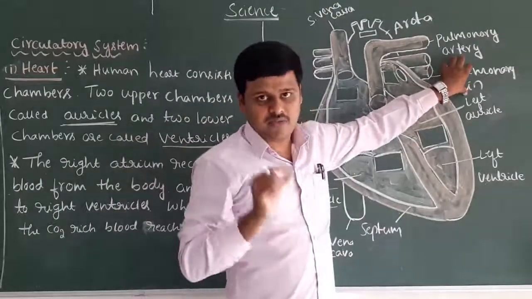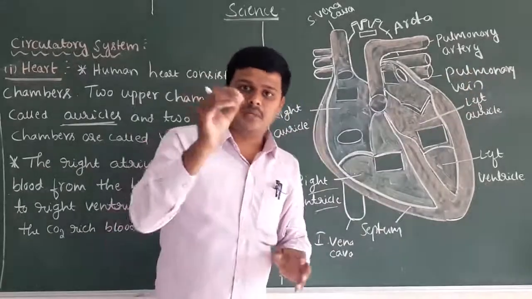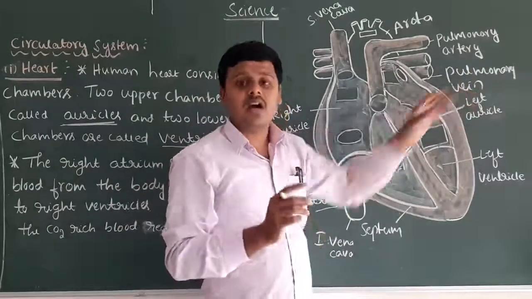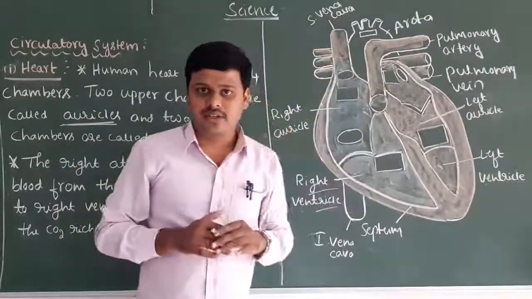What is the main function of the pulmonary vein? The pulmonary vein carries the oxygenated blood from the lungs to the heart.